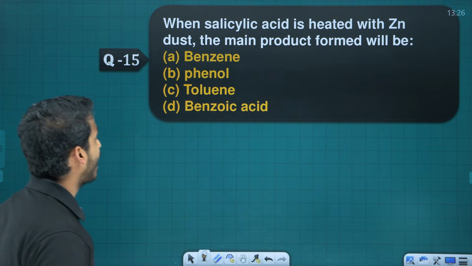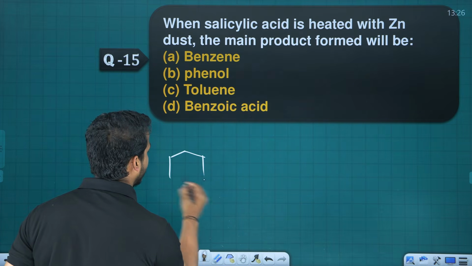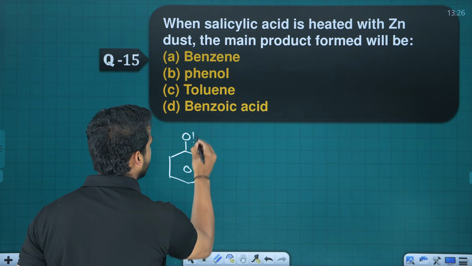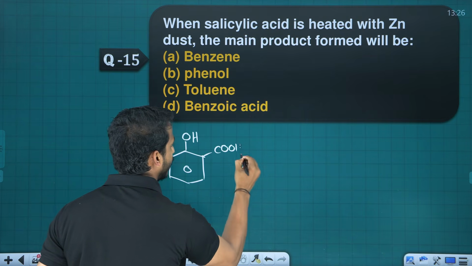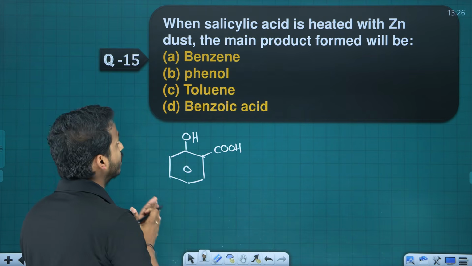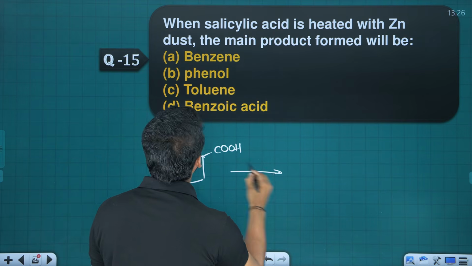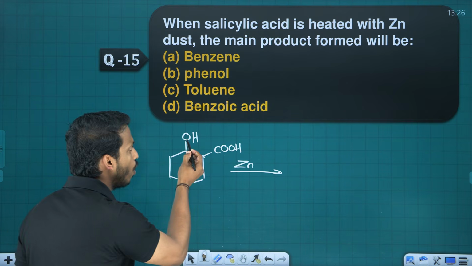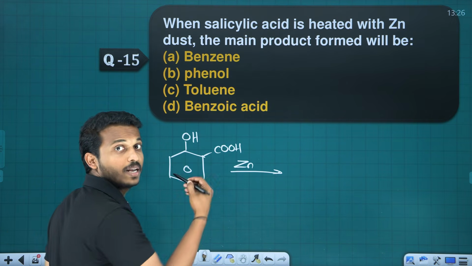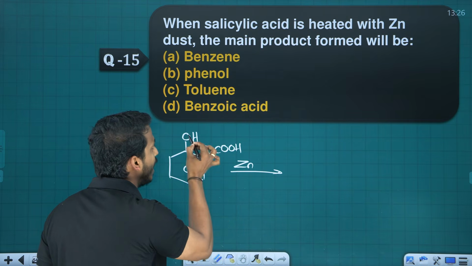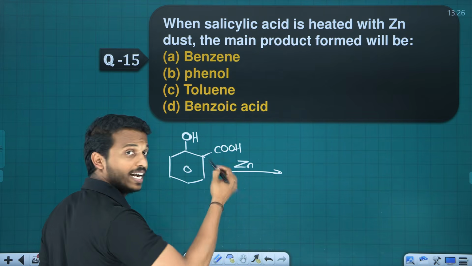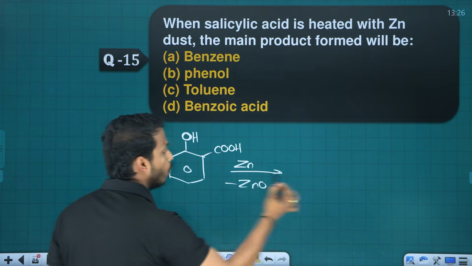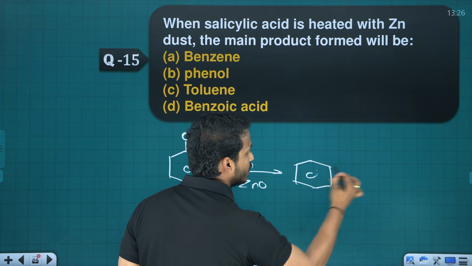Next one. When salicylic acid is heated, what is salicylic acid here? Salicylic acid has an alcohol and an acid in the adjacent position. That's called salicylic acid. It is heated with zinc dust. What is the main product? Do you remember? Phenol when treated with zinc becomes benzene, because Zn takes this oxygen out, ZnO is eliminated. So what is left? Benzene with the COOH.